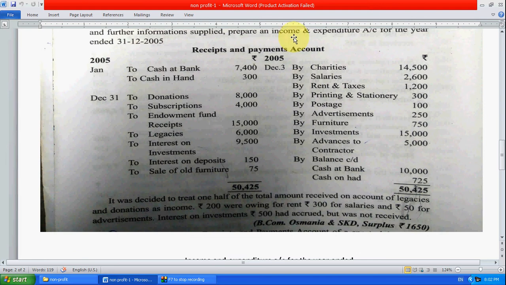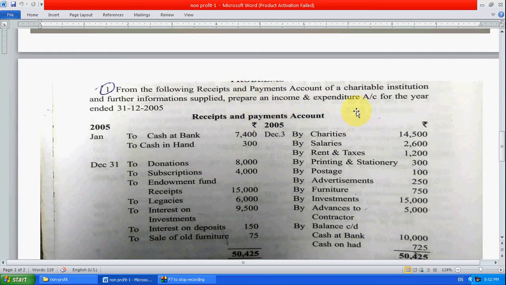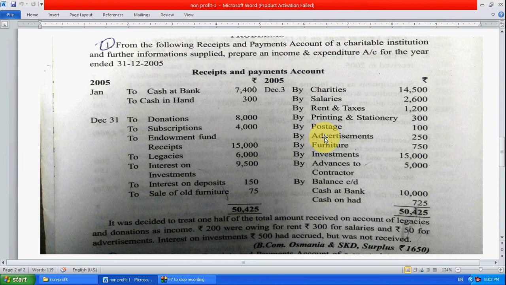What we have to prepare is the income and expenditure account, also known as profit and loss account, where only transactions related to profit and loss are taken. For example, cash in hand and cash at bank won't be taken there, because they are related to the cash book and balance sheet only.